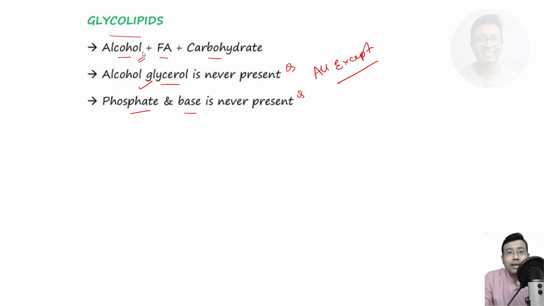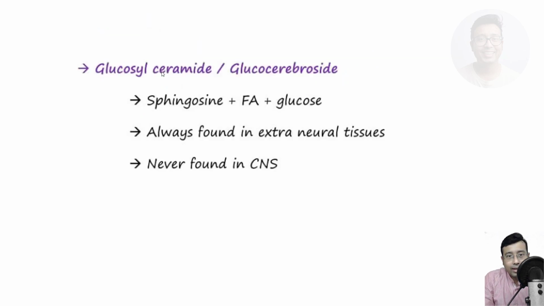Okay, and based on this difference in carbohydrate, this glycolipid can be classified into two different types. Basically they are ceramides. So if the glycolipid has got sphingosine, fatty acid and glucose, it is known as glucosylceramide or glucocerebroside. They are found in extraneural tissues and never found in the central nervous system.